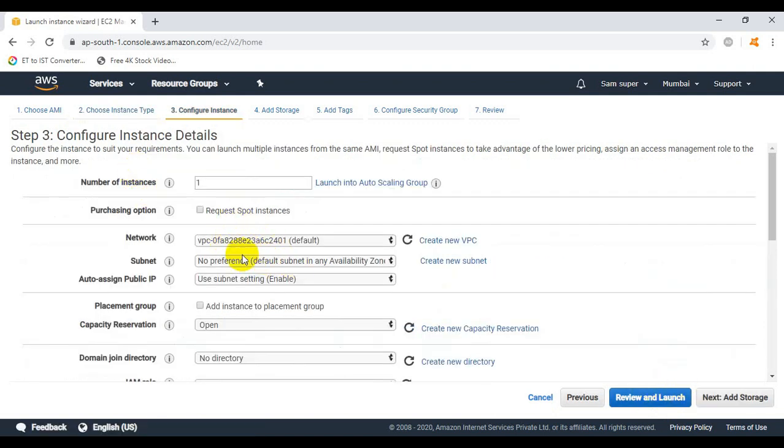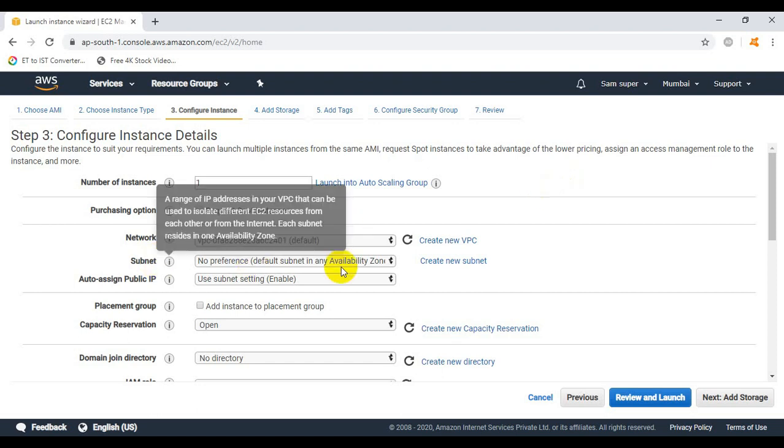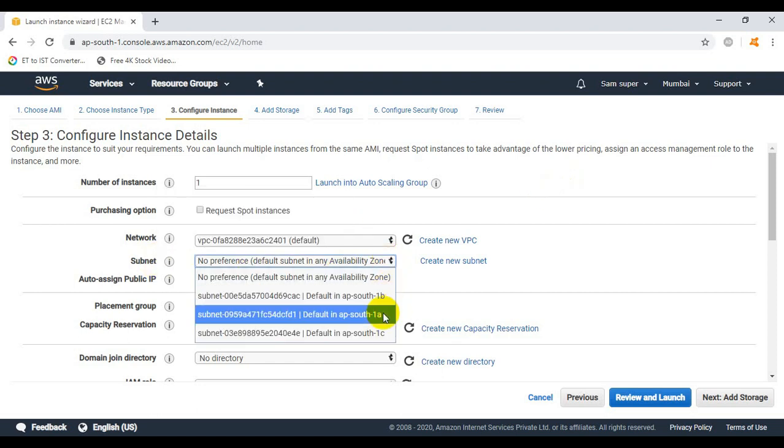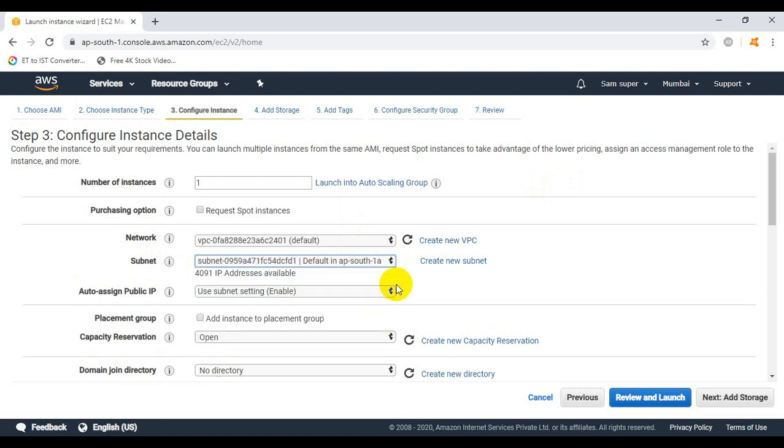So here we are on step number 3. Here we will select the default VPC, because we have not created any VPC for our scenario. Under the subnet, click on it and select 1A. So 1A will be the availability zone.